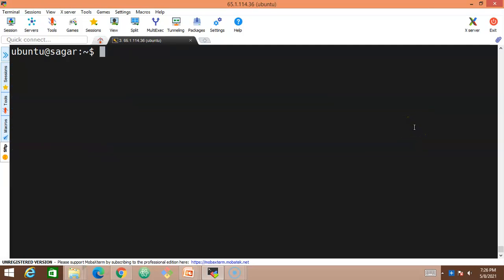So let me use one more, locate dir 300, and enter. And it is not able to identify where exactly this directory 300 is available. So probably this directory 300 might not be available, or the database might not be updated properly for the locate command. So what exactly do I mean by the database not being updated when it comes to the locate command?